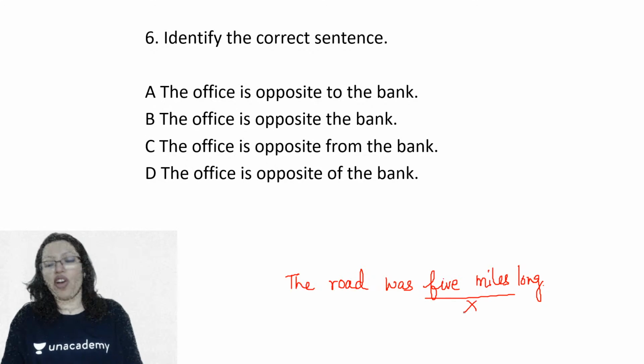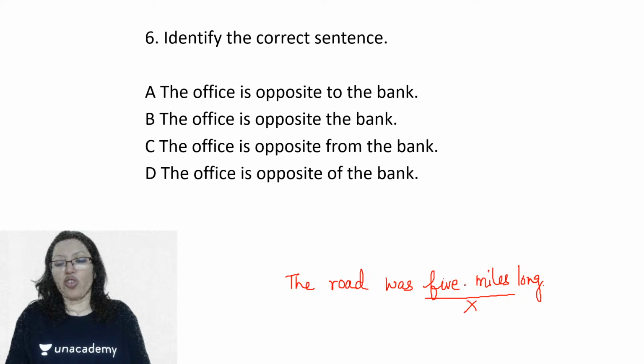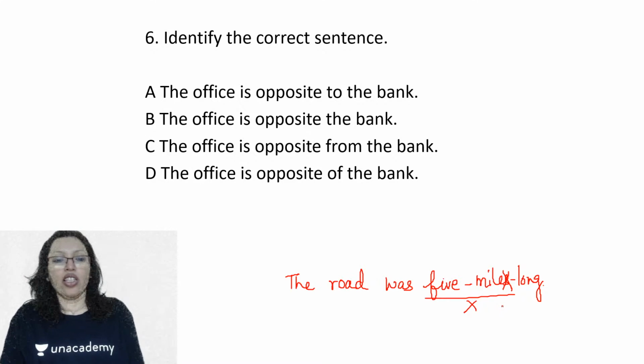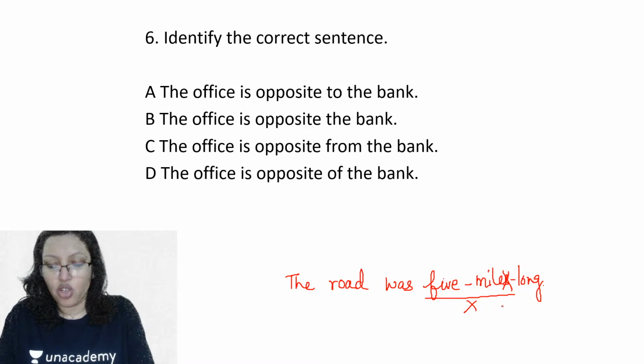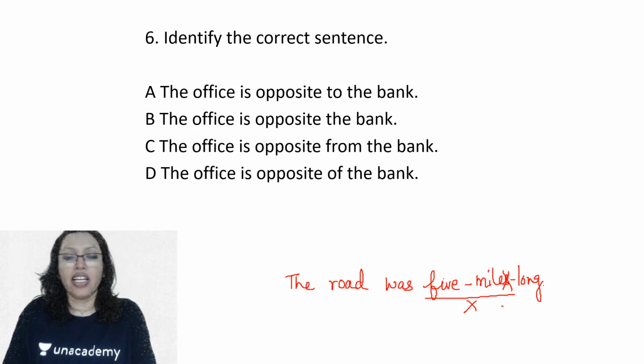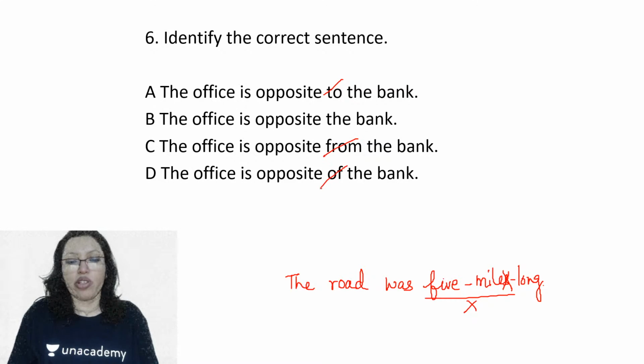So when you say the road was 5 miles long, it is incorrect. The road was 5 miles long. You can't use 5 miles long. Alright. The office is opposite to the bank, opposite the bank, opposite from the bank, opposite of the bank. The correct answer: never opposite to, never opposite from, never opposite of, and therefore the correct answer is B.